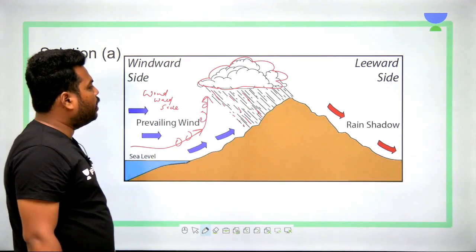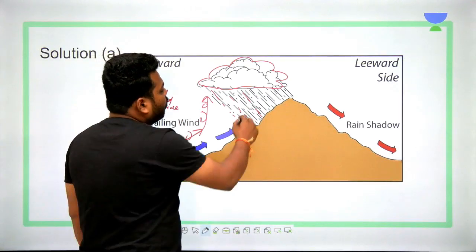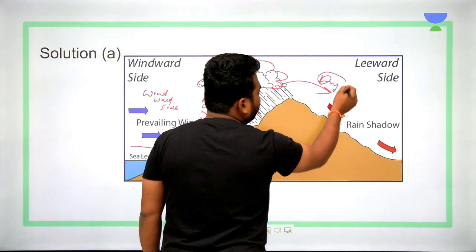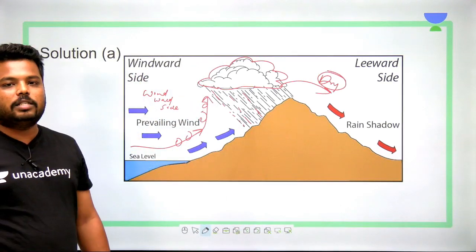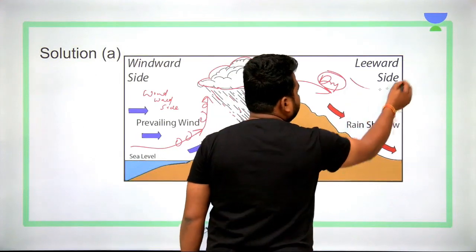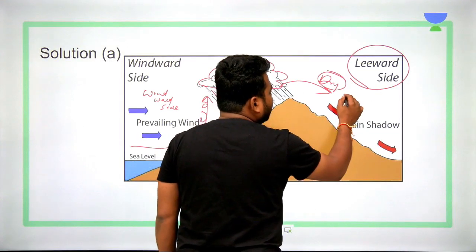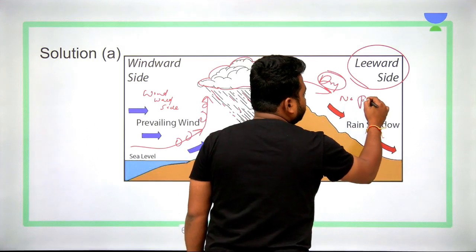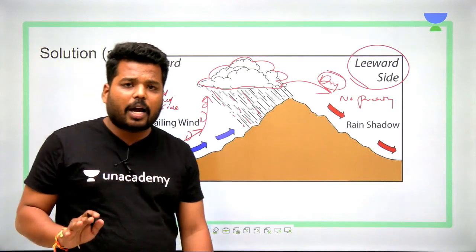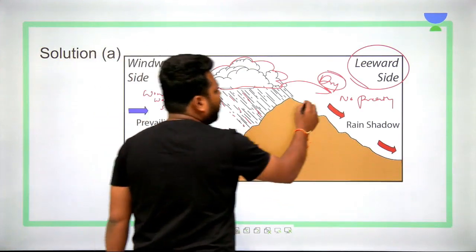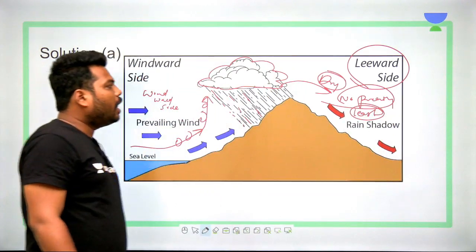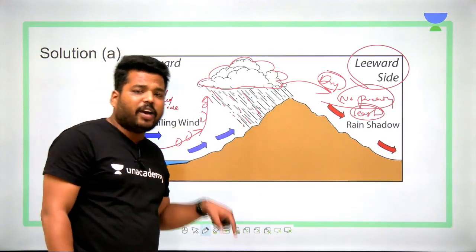And the same moisture-laden wind, moving to the back of the mountain, becomes very dry. As these winds move into the rain shadow region, called the leeward side, they don't create precipitation, or if it occurs, it is very little.